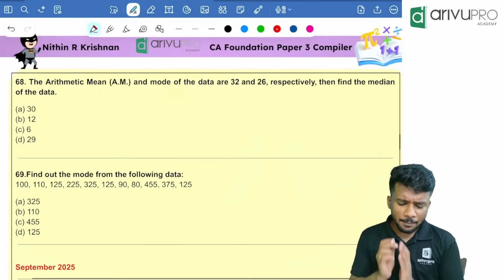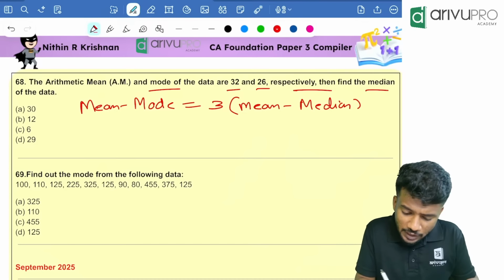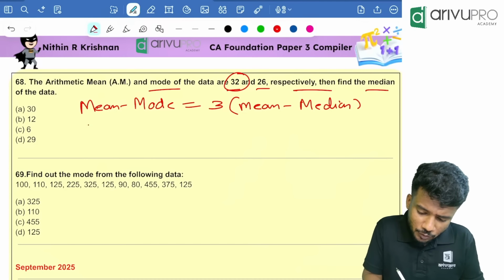The AM and mode of data. Again people, I'm telling you, very, very important. AM and mode are 32 and 26 respectively. Find the median. What is the formula we know? Mean minus mode is equal to 3 into mean minus median. Mean is 32, minus mode is 26, that is equal to 3 into 32 minus 3 into median. Correct?